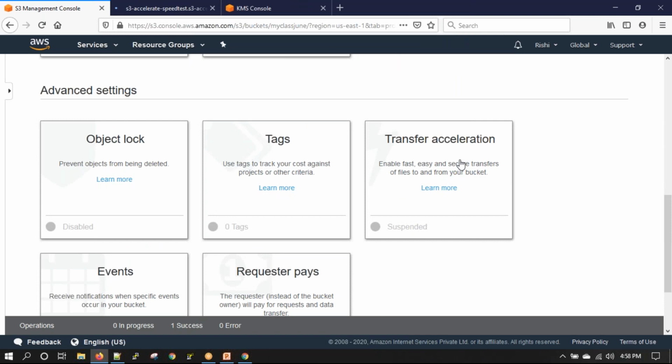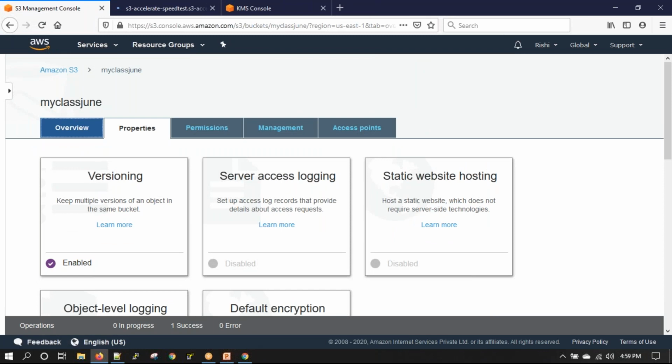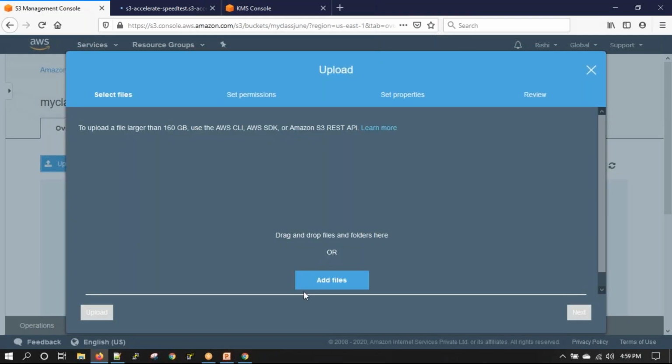Coming back to transfer acceleration. Say normally if I upload a file to my S3 bucket, what I do is I go to overview, I upload, I add a file and click on this button, upload. So it will upload the file.